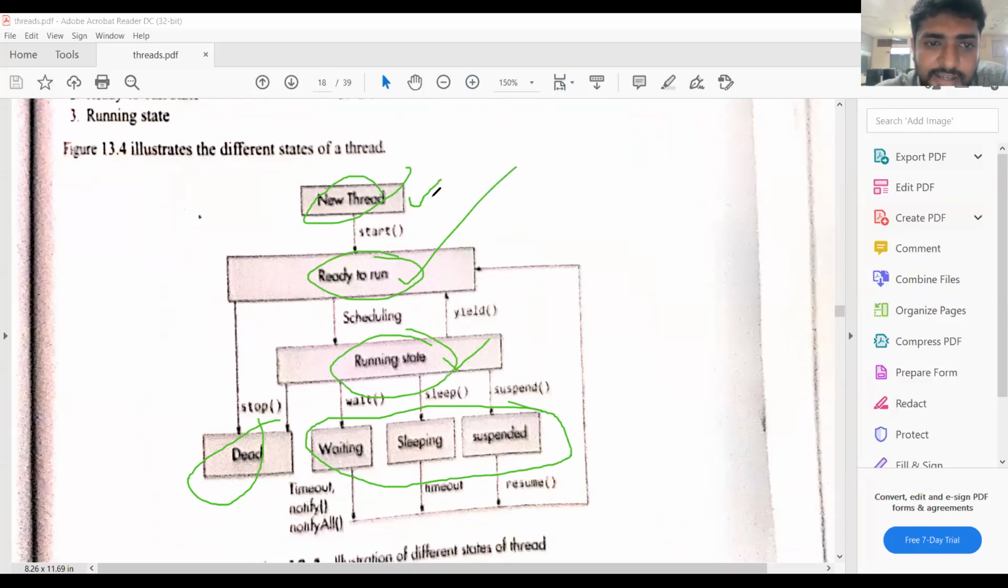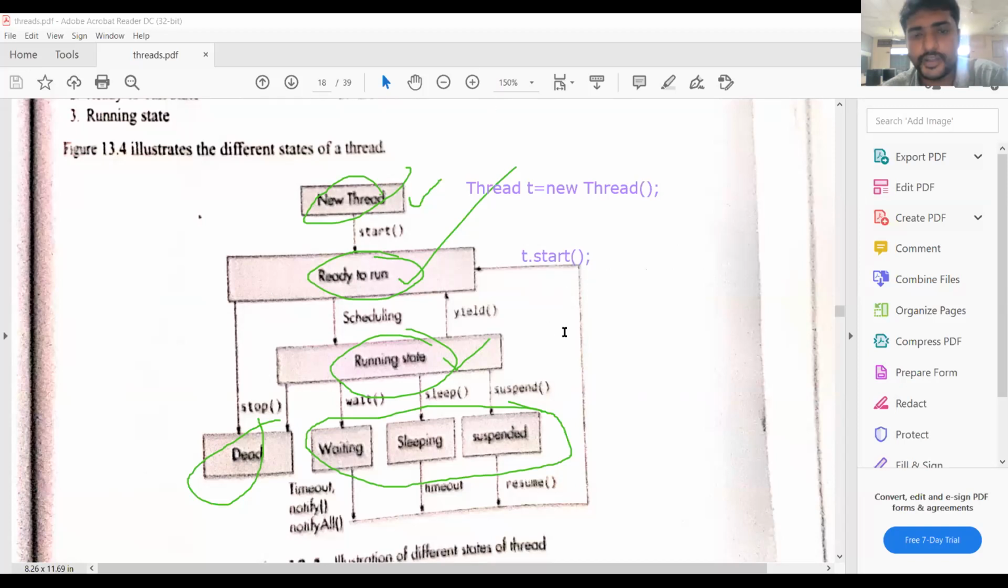First one, new thread. That means new state. In the program we will write the logic like this: Thread t = new Thread. That means we are creating the new thread, so the thread is in the new state. Whenever you invoke the method by using the object, t.start, then the thread is in the runnable state. That thread is ready to run.